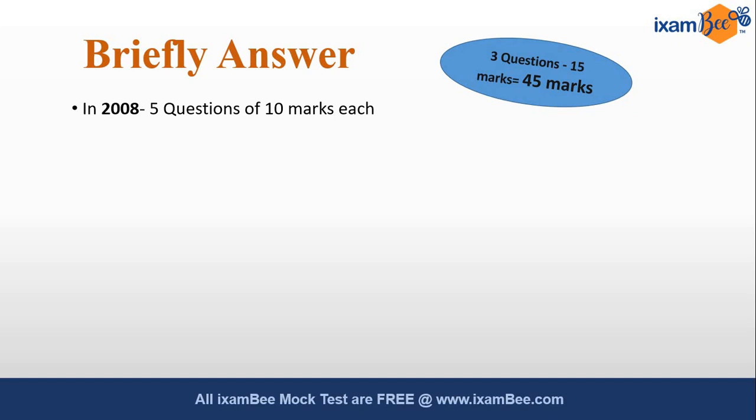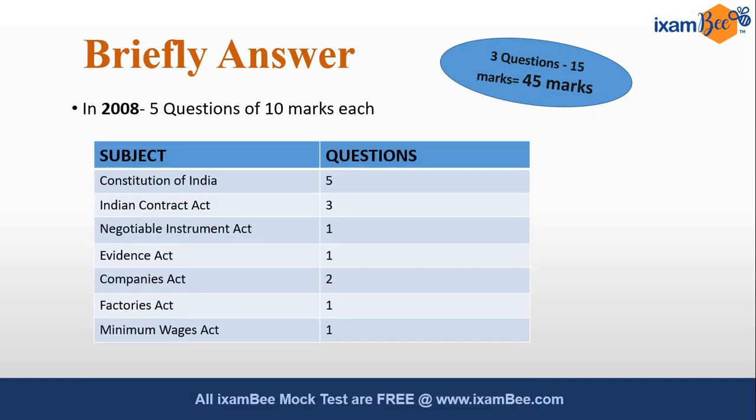The first part of the descriptive section is briefly answer the following questions. In the 2009, 2012 and 2016 sample papers, there were 3 questions of 15 marks each, and in 2008 there were 5 questions of 10 marks each. The topics from which these questions were drawn: 5 questions from Constitution, 3 from Indian Contract Act, 2 from Companies Act and 1 each from Negotiable Instruments, Evidence, Factories and Minimum Wages Act.